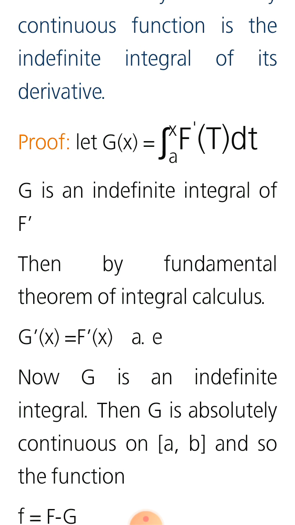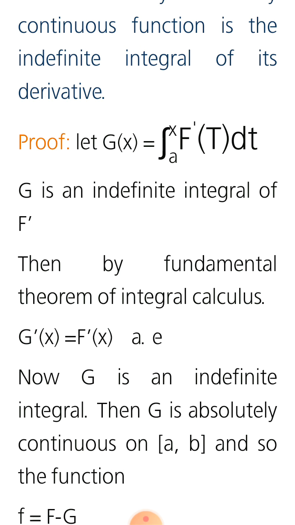If F of x is any antiderivative of f of x, then the most general antiderivative of f of x is called an indefinite integral, and it is denoted by integral f of x dx is equal to F of x plus c. So then by the fundamental theorem of integral calculus, g dash x is equal to f dash x almost everywhere.